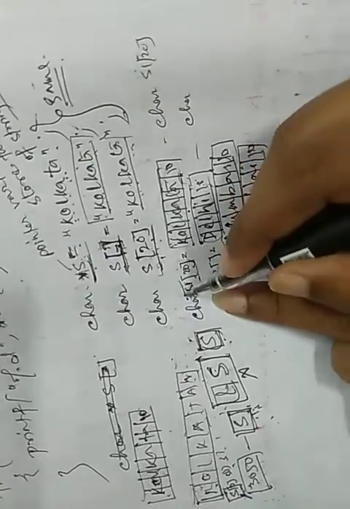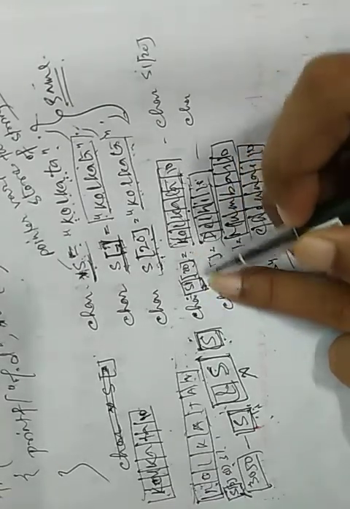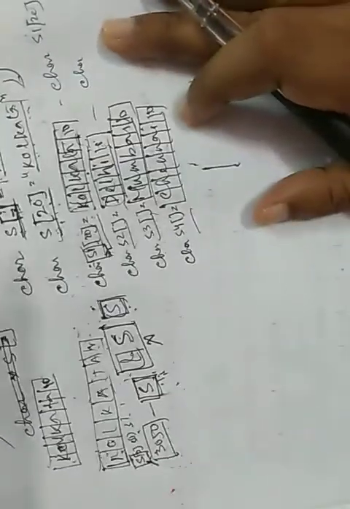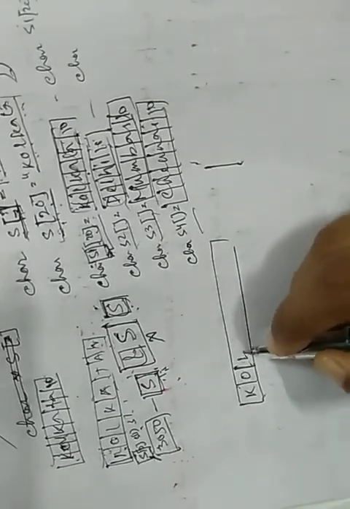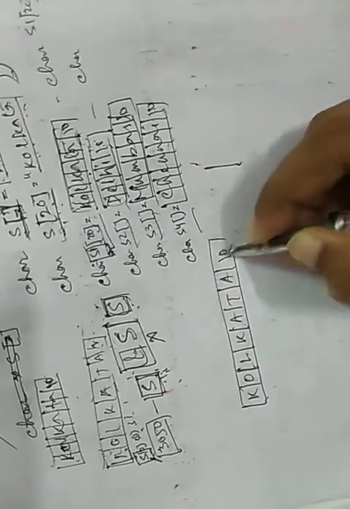But we know that if we declare it separately, s1, the array name of the first string, stores the address of Kolkata. I am writing here clearly, then you get a proper understanding. Kolkata, null.